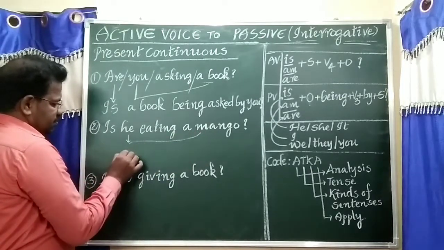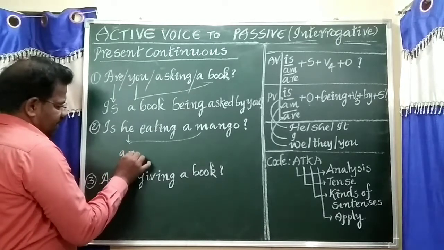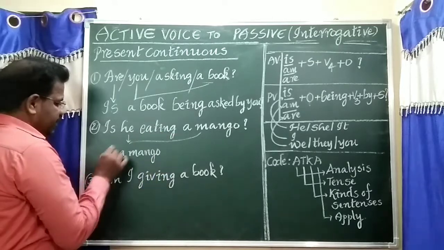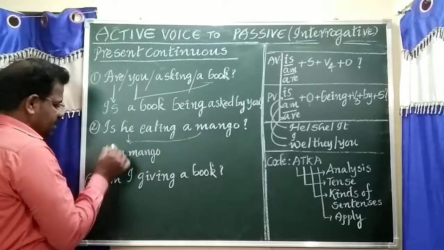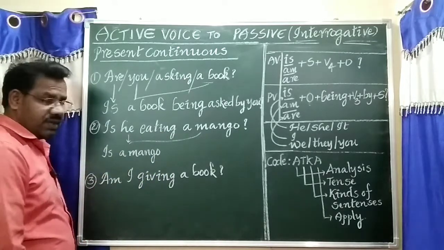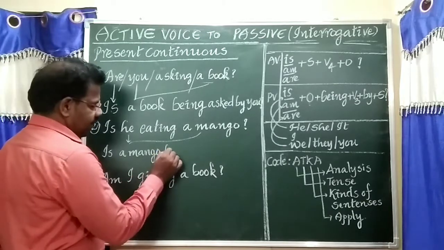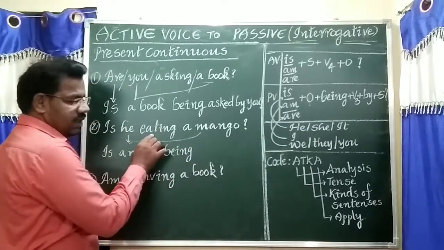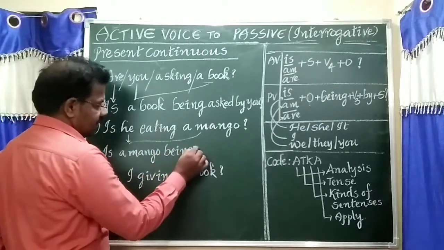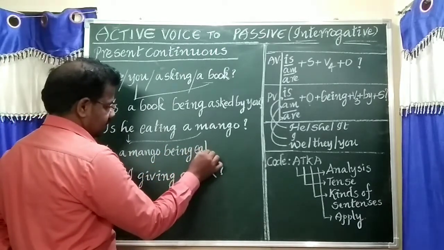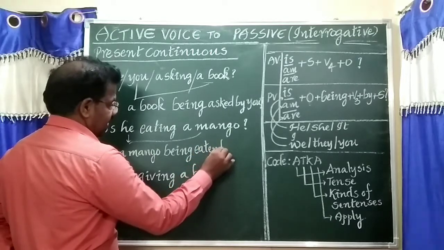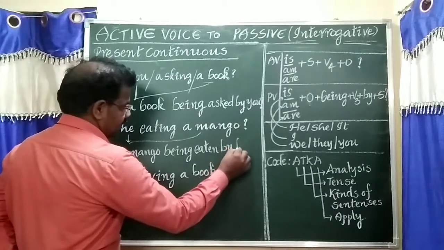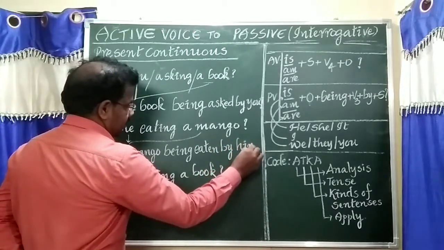Second one: a mango. Suitable helping verb is. Is a mango, being. Eating, third form is eaten. Eaten by, preposition is by. Is changes as him. Now question mark.